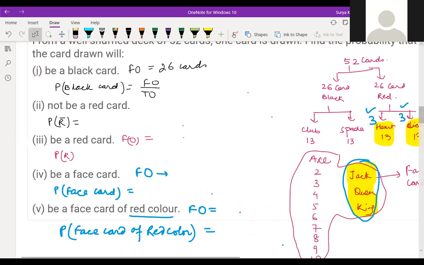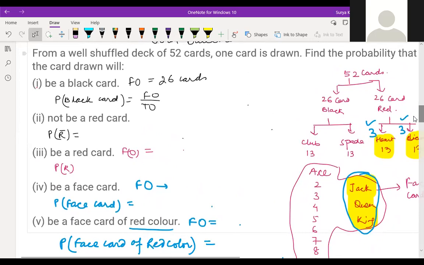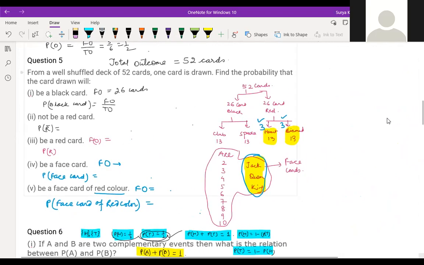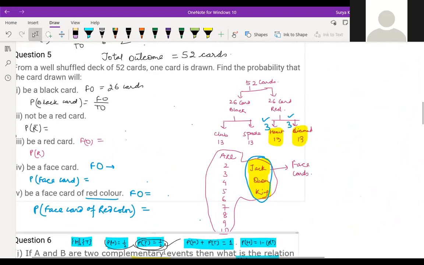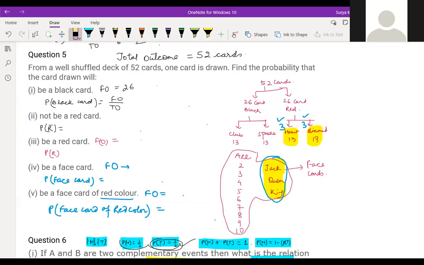See the question first. What they're asking here is, from a well shuffled deck of 52 cards, one card is drawn at random. Find the probability that the card drawn will be a black card. All of you write all the 5 answers in the chat box. 1 by 2, 1 by 2, 1 by 2.